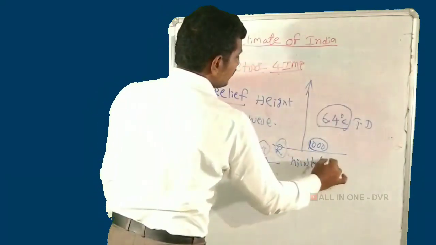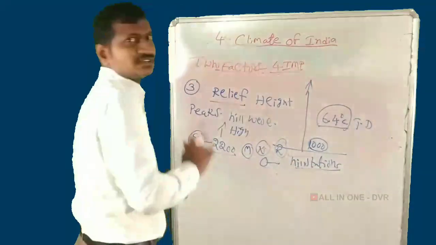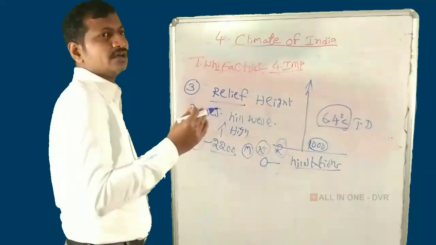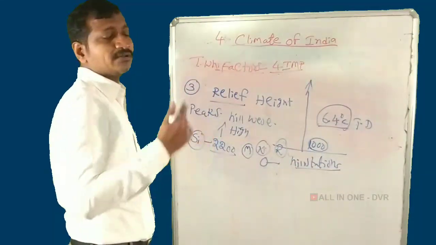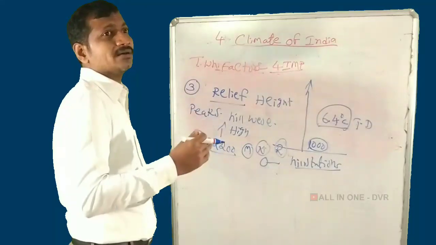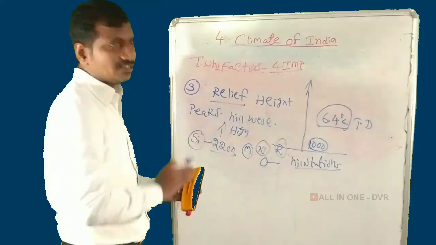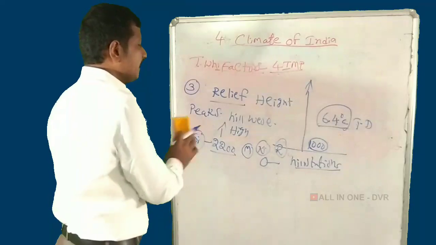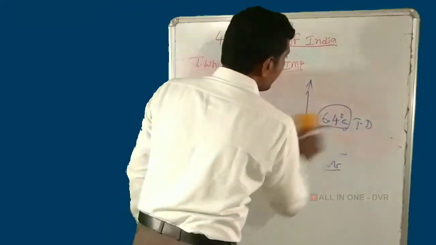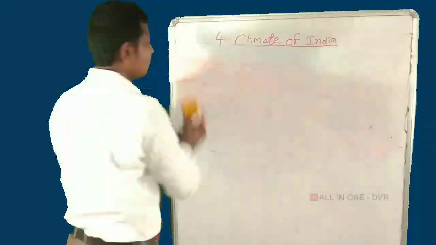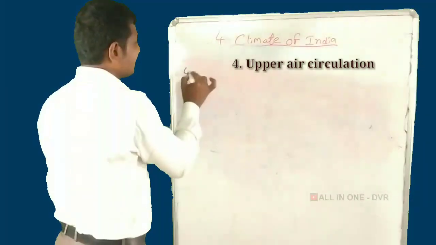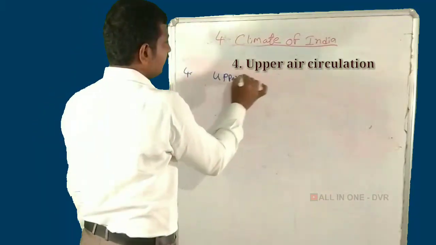Simla, Mussoorie, Nainital, Ranikhet and Udhagamandalam or Ooty are examples of hill stations. In peak summer the hill stations are very cool, so people, rich and common, go to hill stations in summer. Simla, Mussoorie, Nainital and Ranikhet show relief and altitude. And the fourth one, upper air currents.